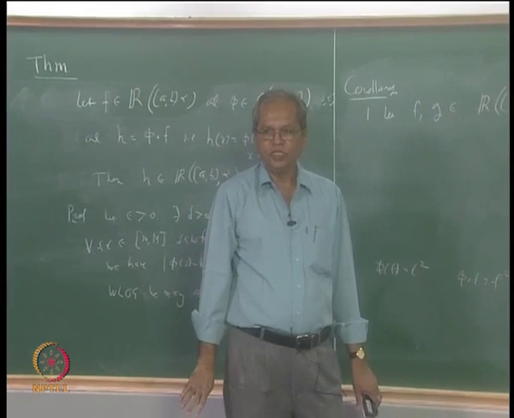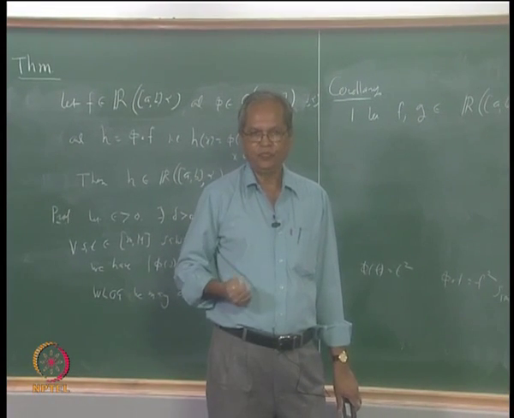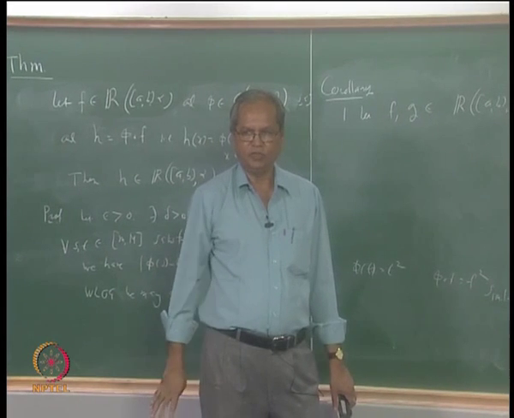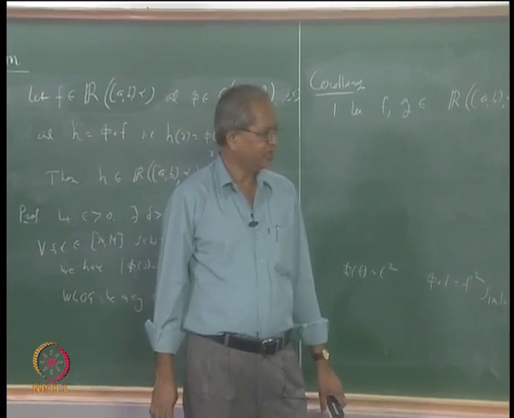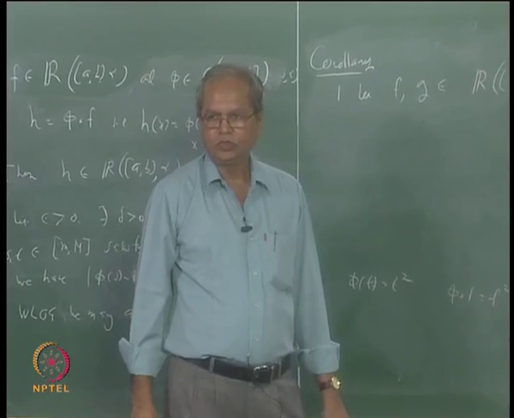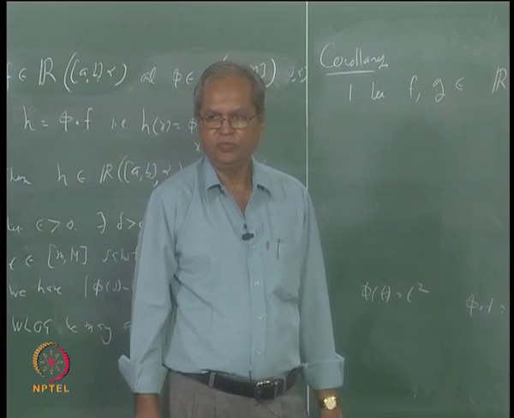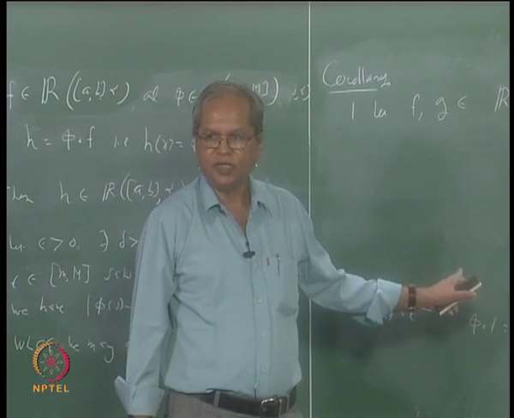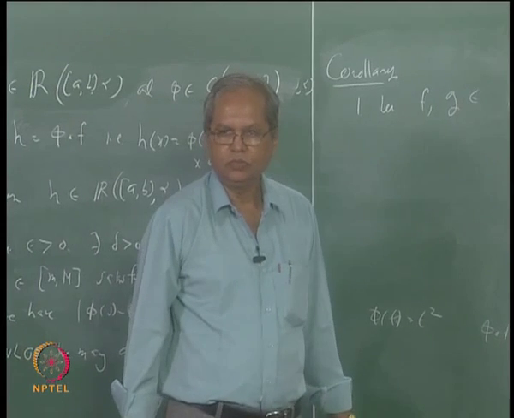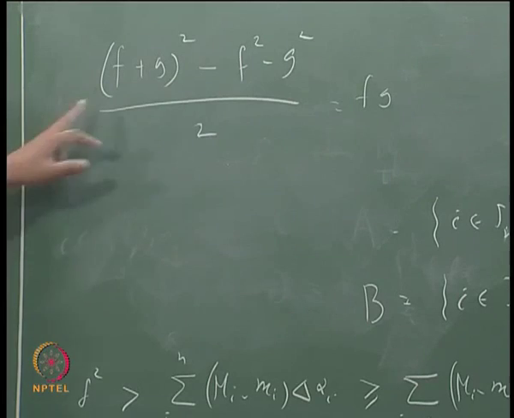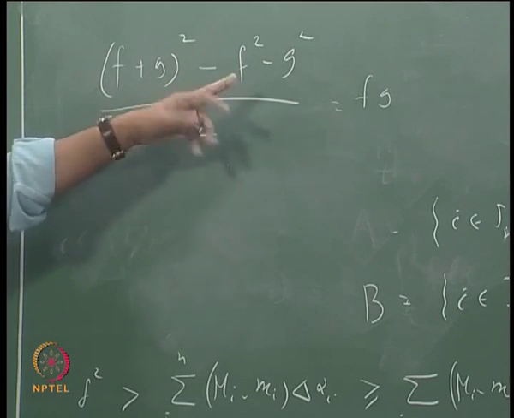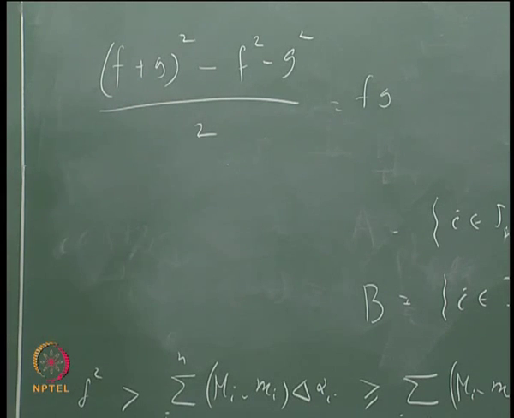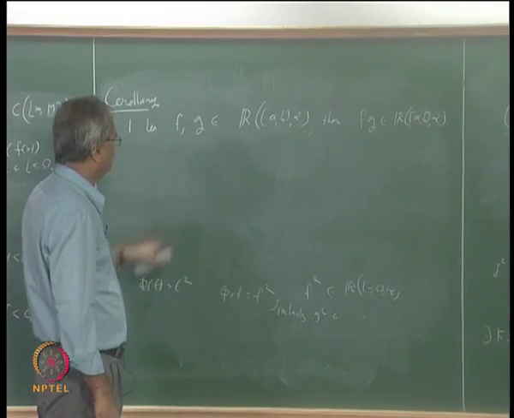So all that we are using here is that if a function is integrable, its square is also integrable, and we already proved that f plus g is integrable, so f plus g square is integrable, and f square and g square are integrable anyway. So this is also integrable again. We already showed that the sum of the two functions is integrable. So this follows.